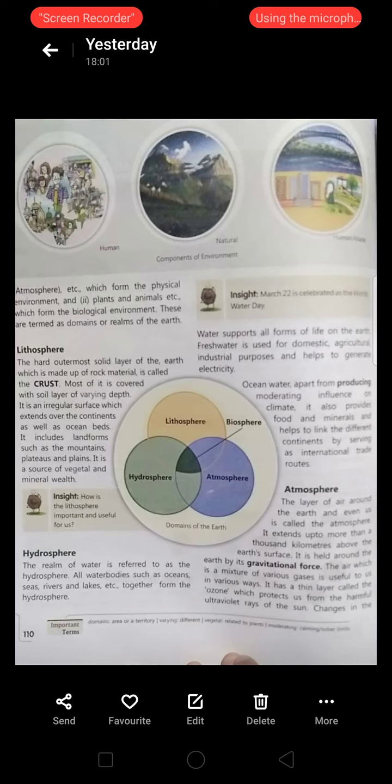It has a thin layer called ozone. One layer is there in the atmosphere, very thin, that is called the ozone layer, which protects us from the harmful ultraviolet rays of the sun. The purpose of the ozone layer is to protect against the ultraviolet rays which come from the sun. Okay. But now there is one incident that happened, that there is a hole in our ozone layer.